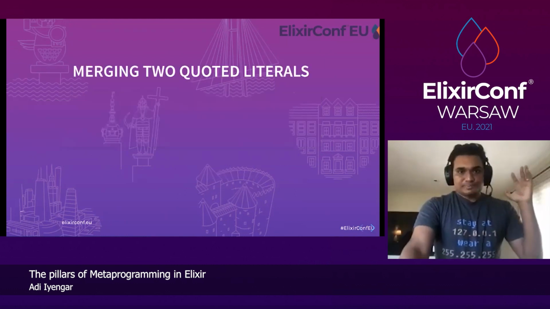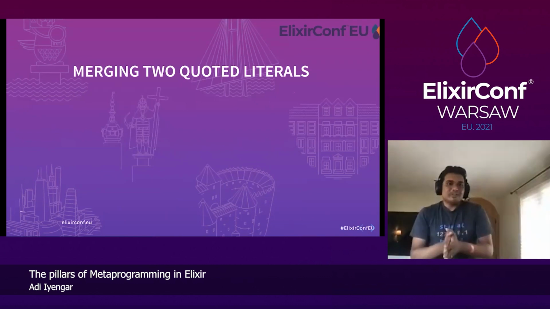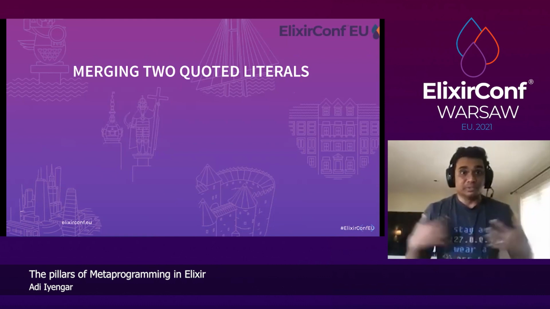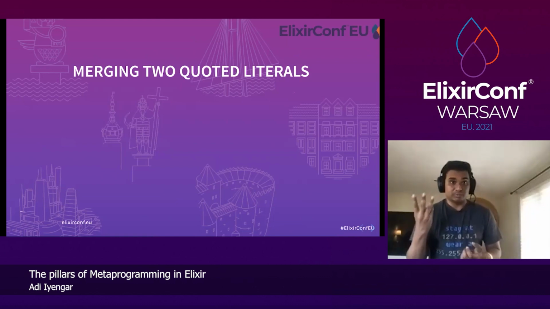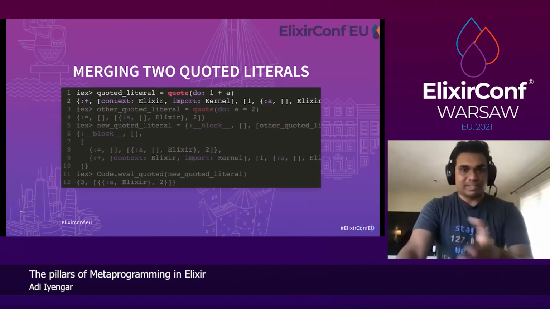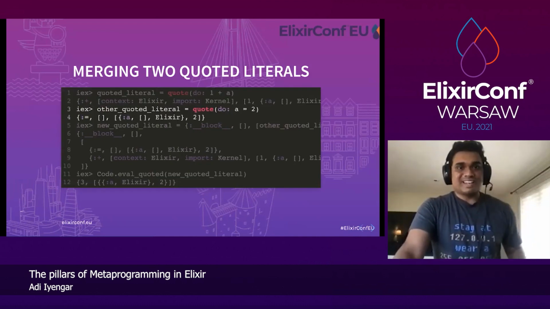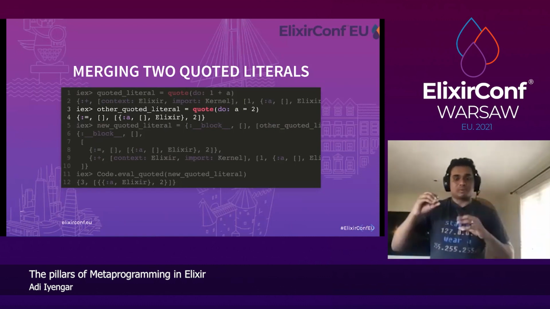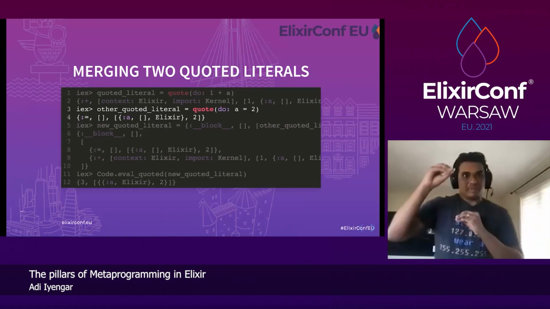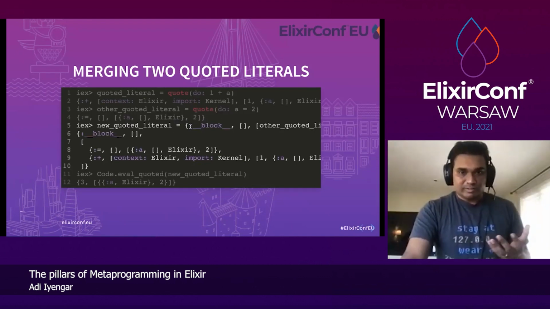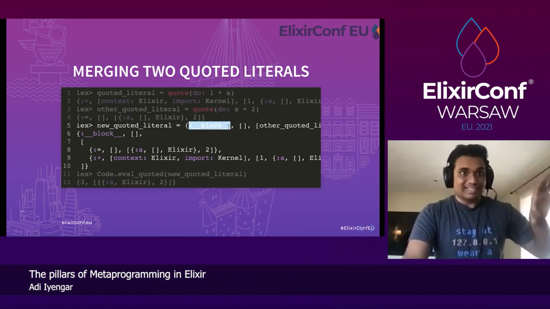Great. So how would you evaluate that quoted literal 1 + a? We can manually merge them because we know they're 3-element tuples. So we can define a quoted literal 1 + a again. Let's define another quoted literal where a equals 2. Now what we want is we want a equals 2 to happen before 1 + a. So we can define a new quoted literal, block, manually.